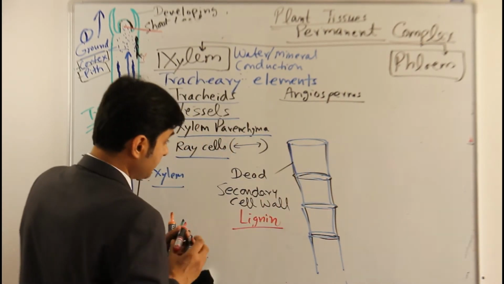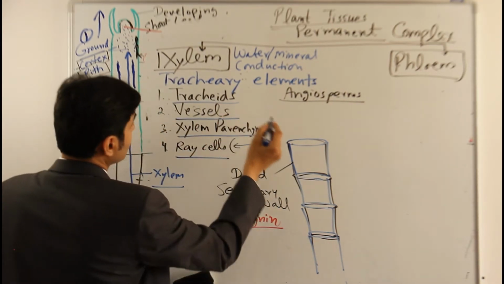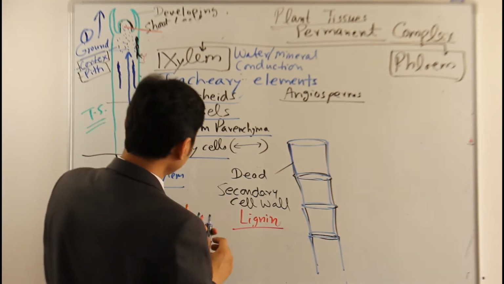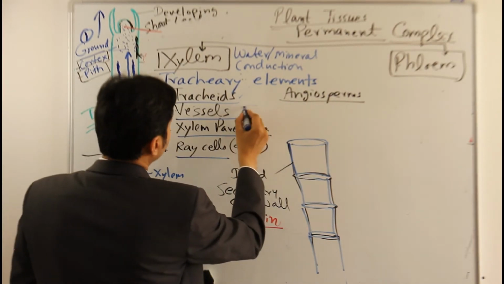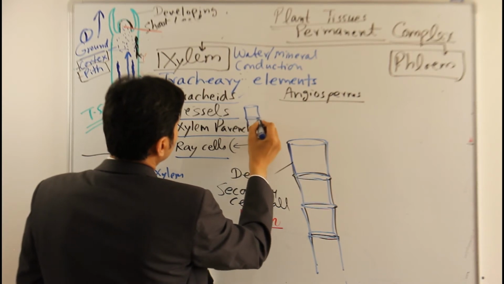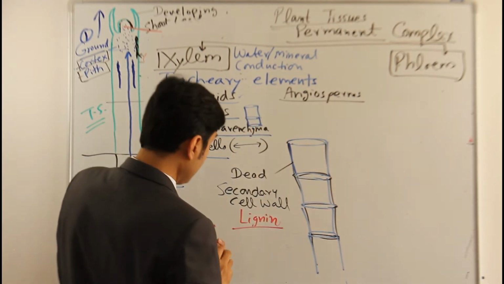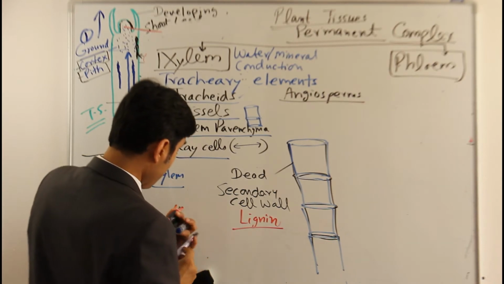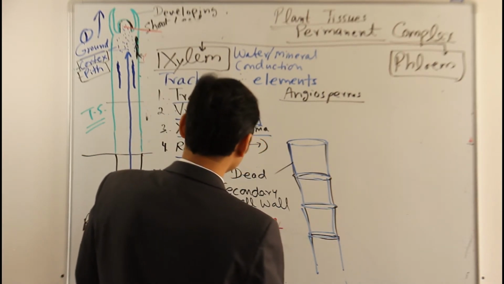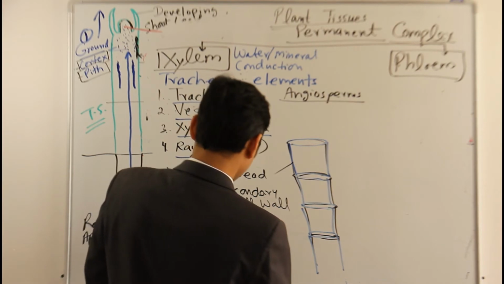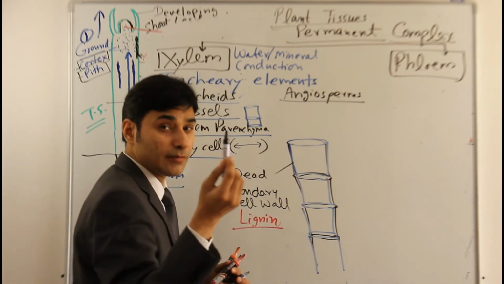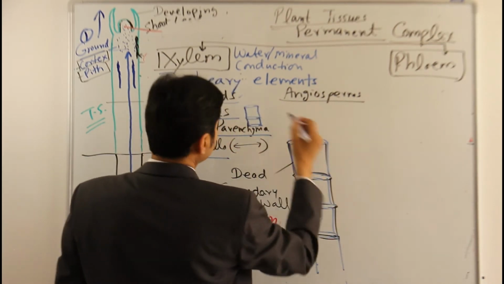So, apart from that, what they have is tracheids. Now, vessels I have made with this color, blue color, like this. Tracheids I will be making with a different color, just to differentiate. Okay, so I will use this black marker for tracheids. Now, what is a tracheid?